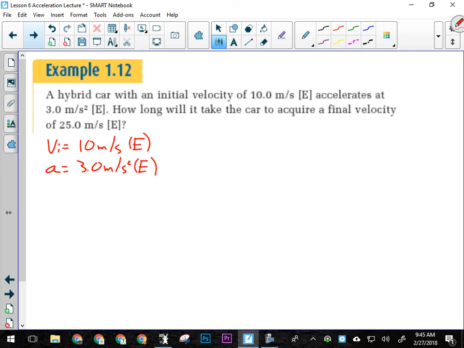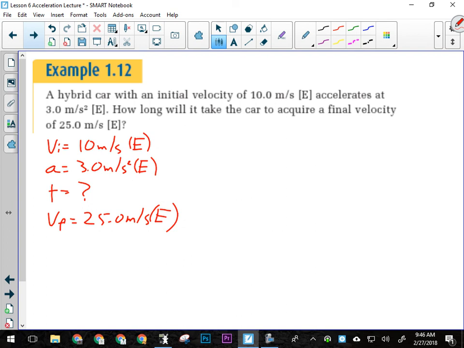How long will it take? What are they asking me to find? Time. To reach a velocity of 25 meters per second east. Everything's east, so does direction matter here for me? Everything's east, and time can't have a direction, so as long as I know it's all east, everything's going to be positive. Everybody okay with that?